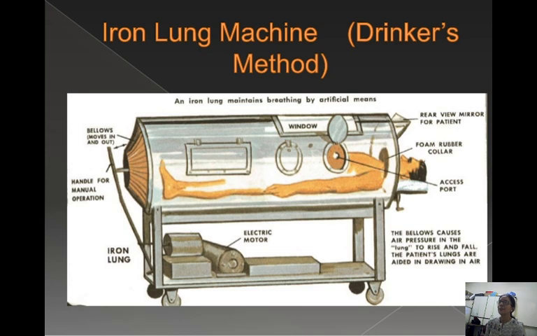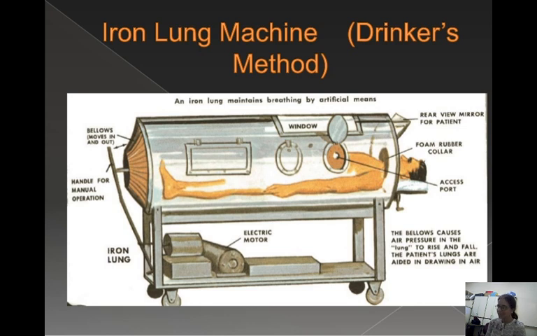And the subject is pushed into this chamber. It's an airtight chamber made up of iron or steel, and the subject is pushed in with only the head outside. There are many types of iron lung machines, but the most popular one is Drinker's method. This was used during the polio outbreak in the early 20th century.